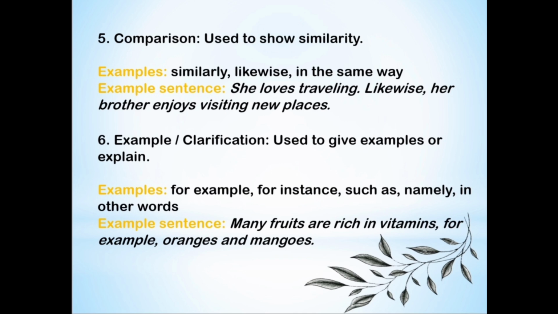Okay, he dances in the same way as Michael Jackson. This shows that his dancing style is similar to Michael Jackson's. The connector in the same way compares their style. So we are comparing Michael Jackson's dance and generally someone's dance. We are comparing their style. So we are using the in the same way connector. They help to link similar ideas, making writing or speech more clear and meaningful.